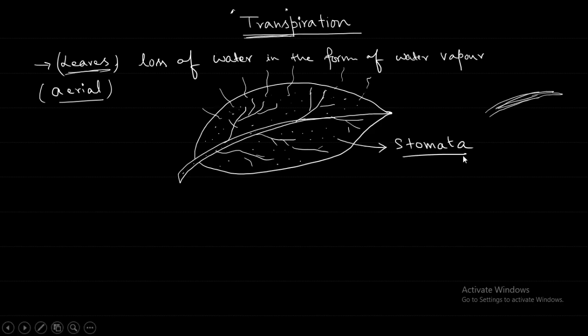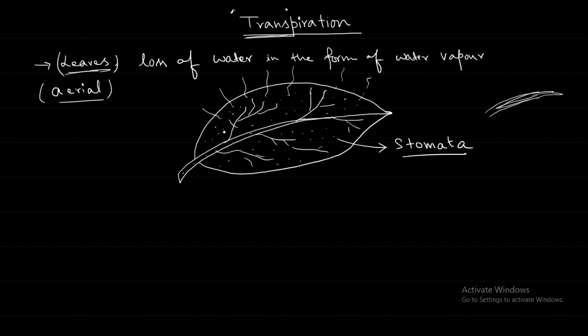So leaves provide a large surface area and they have stomata. The transpiration mainly occurs through the stomata. Stomata are nothing but the pores through which the loss of water takes place in the form of water vapor.